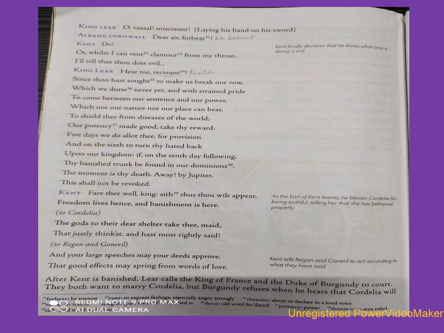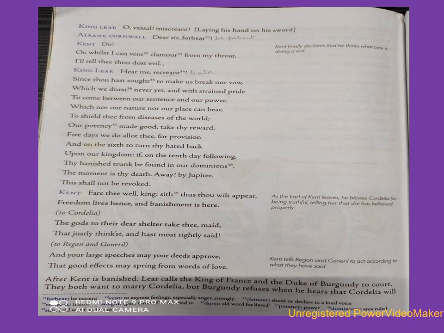Page 176. King Lear: O vassal, miscreant! laying his hand on his sword. So King Lear becomes very upset by listening to Kent. He says, you cheat, you miscreant. Miscreant means a person who goes against his kingdom, a person who does wrong things. So he says, you are a miscreant, and he just tries to take out his sword.